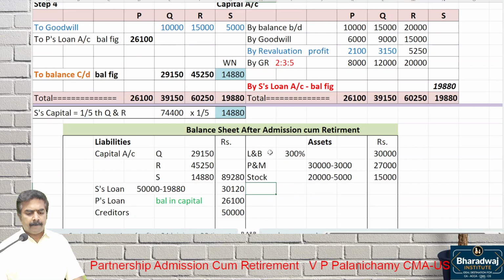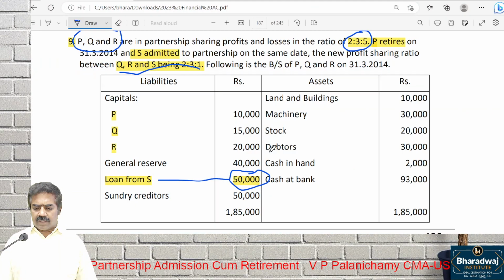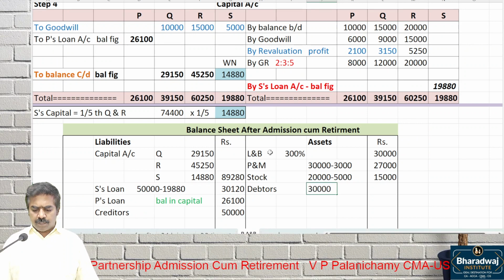Then debtors, what is the debtors balance given? Minus provision 1,000. Debtors minus provision, 1,500. Then bank balance will not change. 93,000. Why?